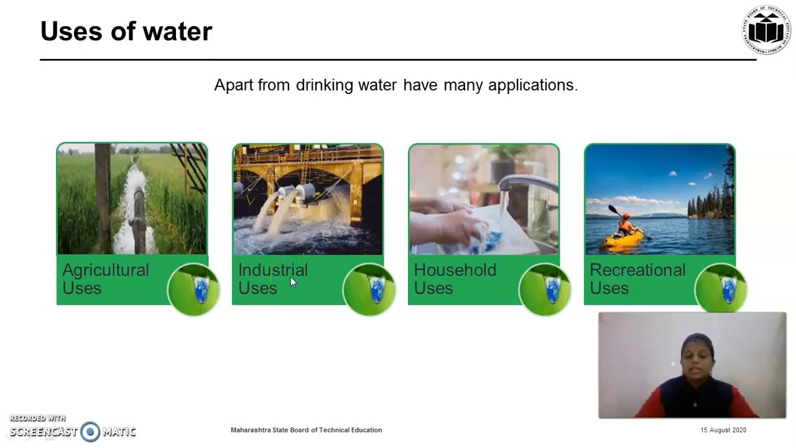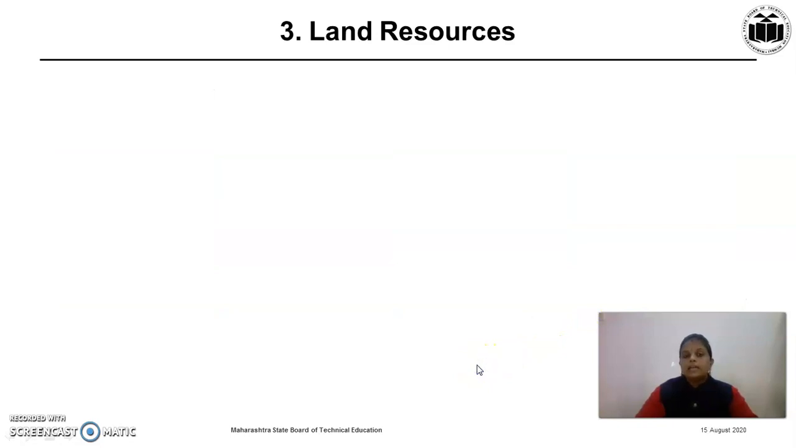Industrial uses. In different industries, water is used as a solvent, as a cooling agent, heating agent, and many more. Household uses. In home, we use water for different purposes like cleaning, washing, bathing, making food, etc. Recreational uses. As we all know, we enjoy a lot in the water park, and that use is called recreational use. Then, the third type of natural resources is land resources.